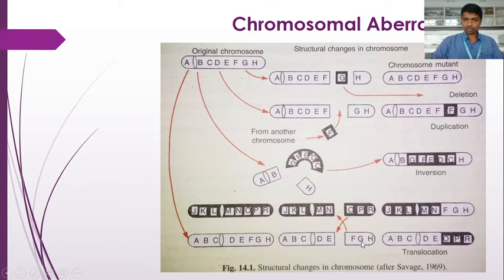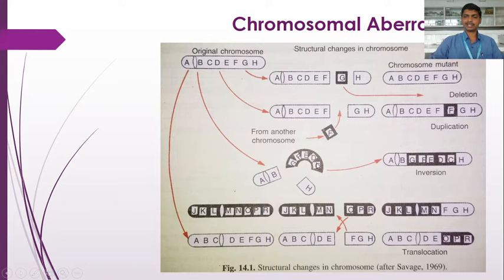The chromosome segment F, G, H has been exchanged with O, P, R. Due to this, the gene sequence has changed to J, K, L, M, N, F, G, H and A, B, C, D, E, O, P, R. So this O, P, R portion is from the other non-homologous chromosome and this F, G, H portion is from this chromosome. These 2 segments are exchanged during translocation.